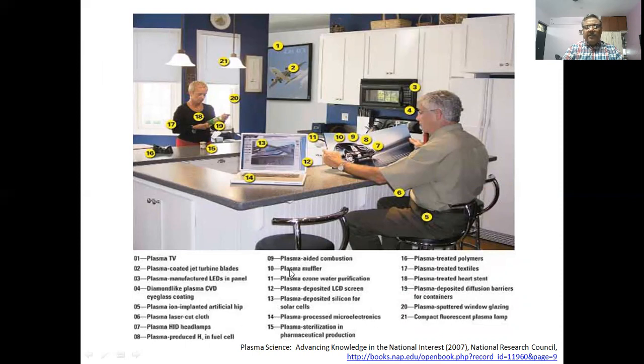Plasma based fuel cells, plasma multiplier, plasma heated combustion, ozone water purification, silicon for solar cells, microelectronics, sterilization and pharmaceutical production. This will be studied in the third module. Plasma treated polymers, plasma treated textiles, plasma treated hardware stents, plasma treated window glazing, etc.